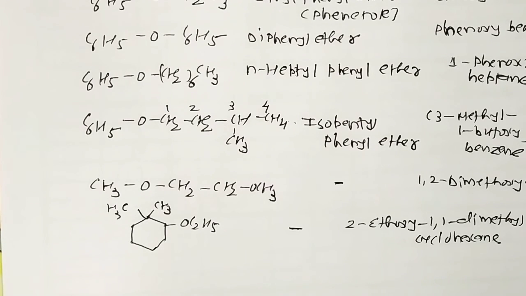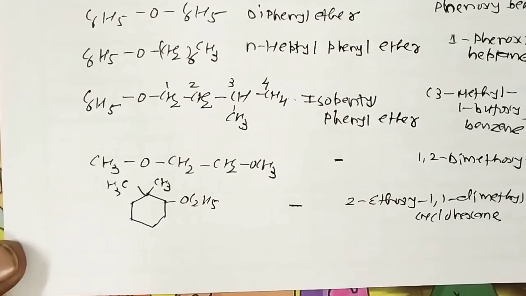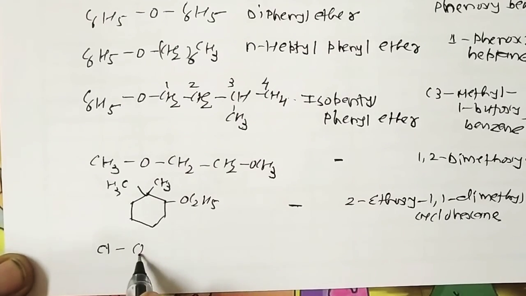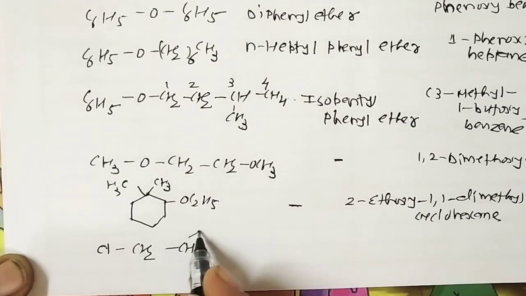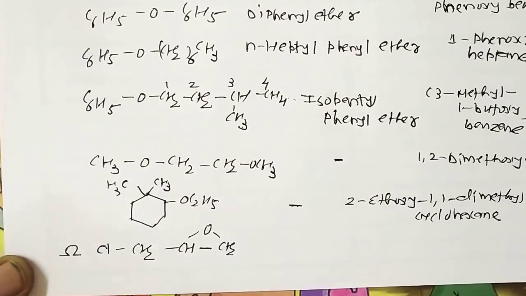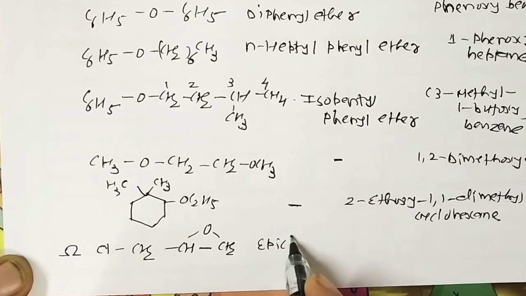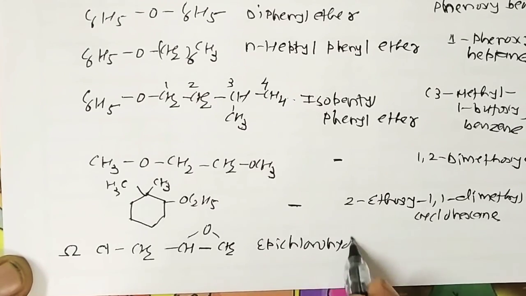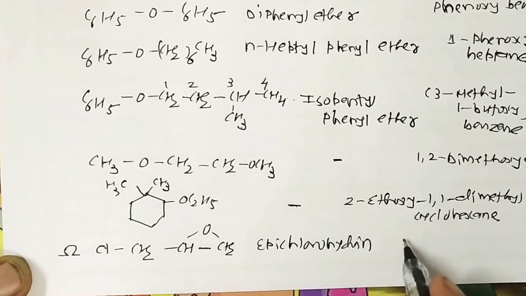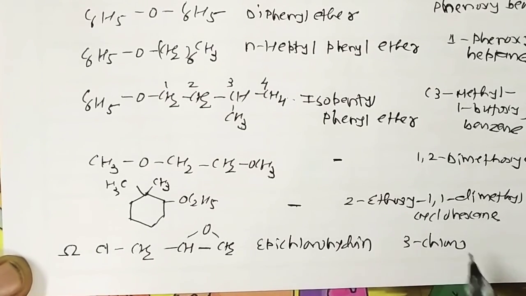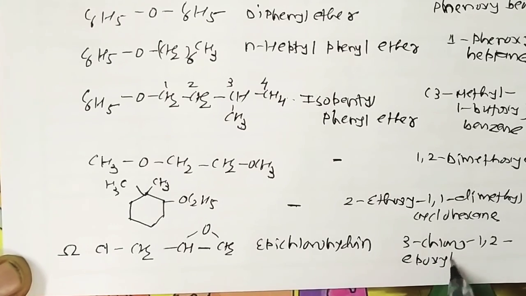Clear? So this is all about the IUPAC nomenclature of ethers. Just from my side, one last one, ClCH2CHOCH2. It's a different one. It's epichlorohydrin. The IUPAC name is 3-chloro-1,2-epoxypropane.